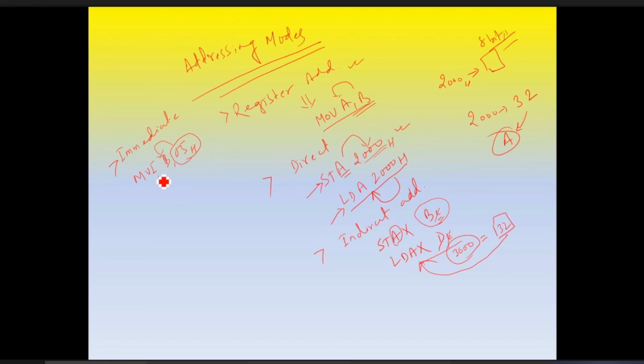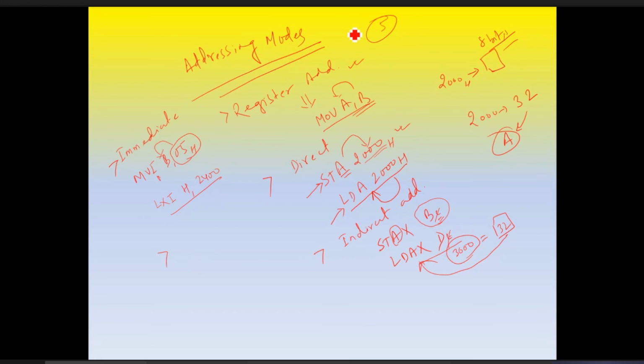This I is immediate, move immediate. So wherever in an instruction you see I, you can understand that it is an immediate kind of operation. MVI B, 06, we explained LXI H, 2400. So this is also an example of immediate.